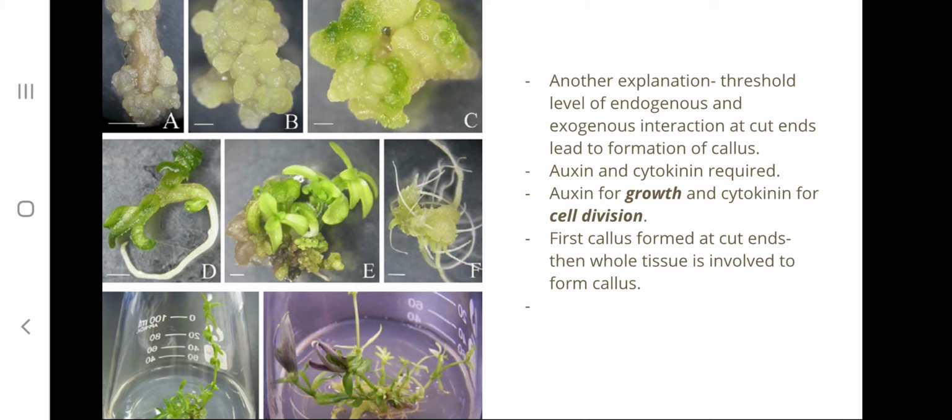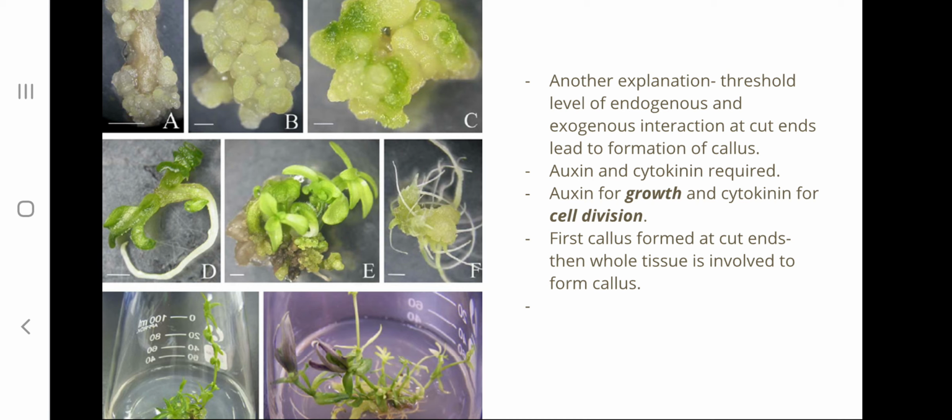And as we all know, both auxin and cytokinin are required for callus formation, auxin for growth and cytokinin for cell division. In an explant, callus tissue or irregular mass of cells first starts appearing at the cut end.